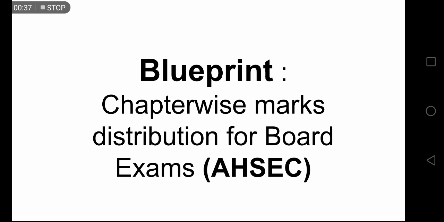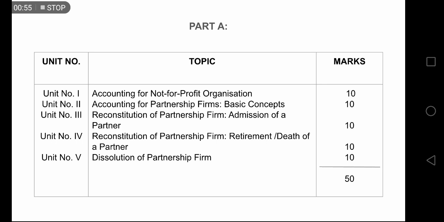We are going to start with the blueprint. Now what does that mean? That means the chapter wise distribution of marks. Now this video is only for the council people, okay, not for the CBSE ones. Now see, this chart contains the unit, the topic and the marks which each chapter carries.